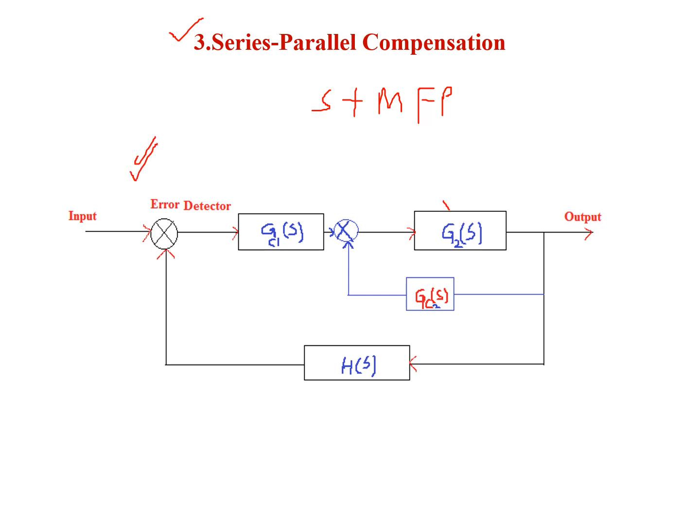Here G2(s) is the forward path gain and H(s) is the feedback path gain. Here Gc1(s) is the gain of the first compensator, which is connected in the forward path, and Gc2(s) is the gain of the second compensator, which is connected in the minor feedback path. These are the types of compensations depending upon the location of the compensator.